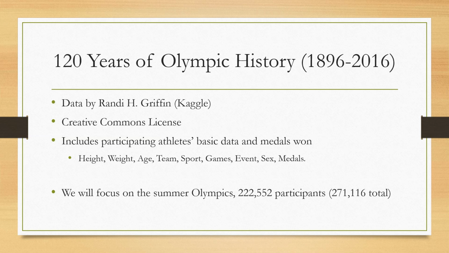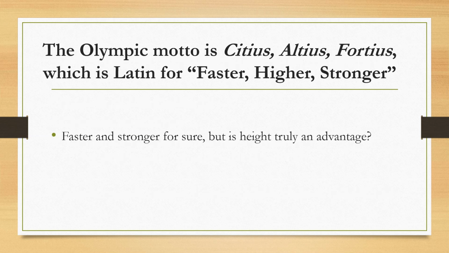And we have 222,552 entries, which are all the participants that have ever been to the Olympics. The Olympic motto is Citius, Altius, Fortius, which is Latin for faster, higher, and stronger. So I could easily see how being faster and stronger is an advantage for basically any given sport, but I was wondering if height was truly a general advantage and not only an advantage for some specific sports.